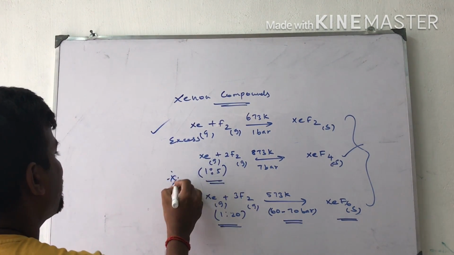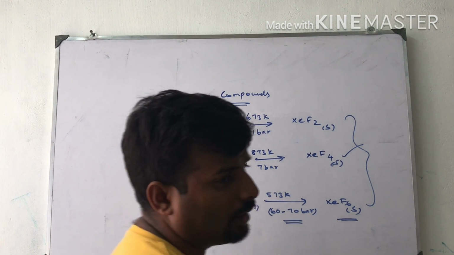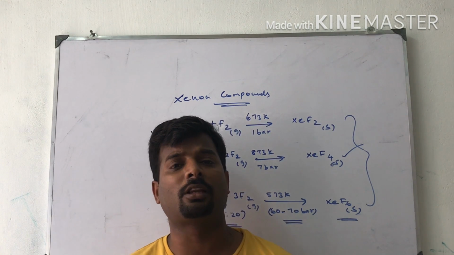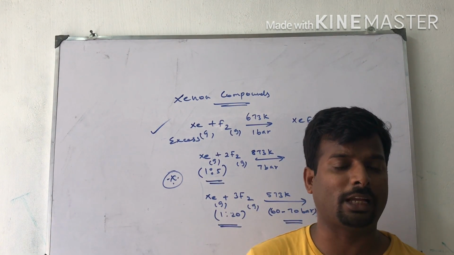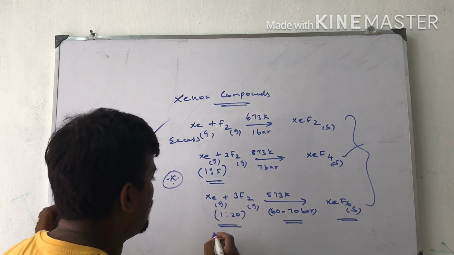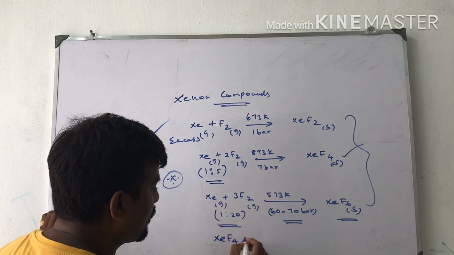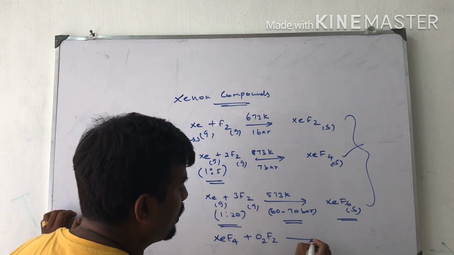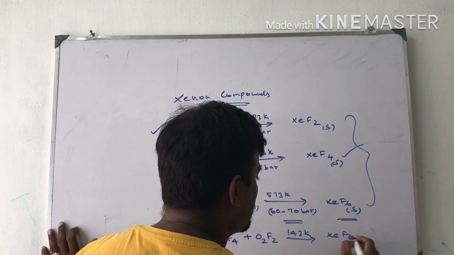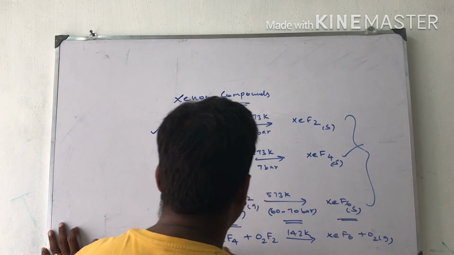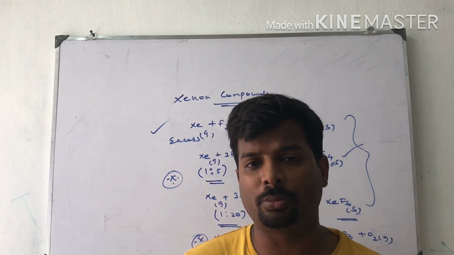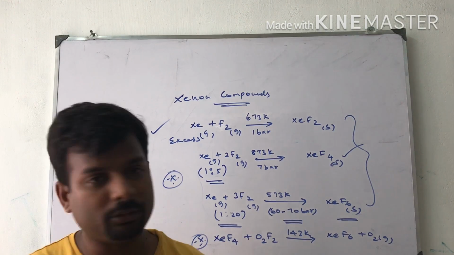These are all important. One more method: xenon hexafluoride can also be obtained when xenon tetrafluoride reacts with O2F2 at 143 Kelvin. That is an alternate method of preparing xenon hexafluoride. Xenon tetrafluoride reacts with O2F2 at 143 Kelvin and gives xenon hexafluoride plus oxygen gas. This is also an important reaction. Okay, these are the four important compounds prepared from xenon.